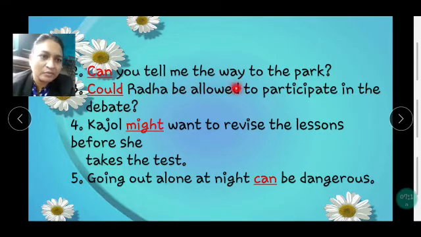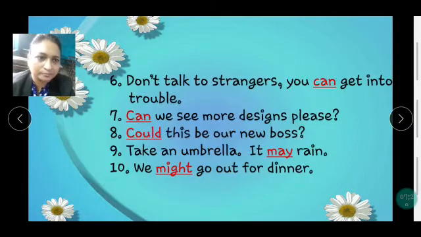Can you tell me the way to the park? Could Rather be allowed to practice in the debate? Kajol might want to revise the lessons before she takes the test. Going out alone at night can be dangerous. Don't talk to strangers, you can get into trouble. Can we see more designs, please? Could this be our new boss? Take an umbrella, it may rain. We might go out for dinner.